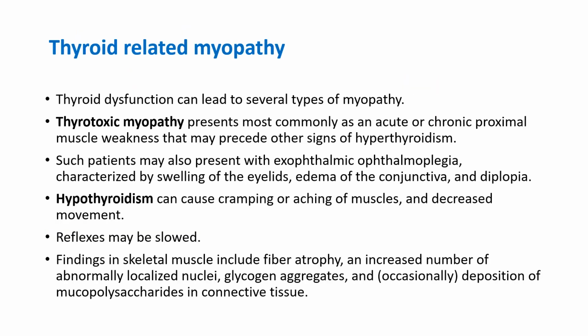Thyroid dysfunction, whether hyperthyroidism or hypothyroidism, can lead to myopathy. Thyrotoxic myopathy presents as proximal muscle weakness that may precede other signs of hyperthyroidism. Hypothyroidism can cause cramping or aching of muscles and decreased movement.